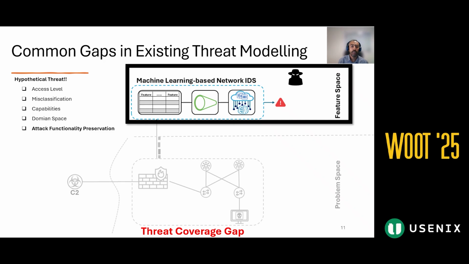Or about attack functionality preservation. Let's say the attacker goal is data exfiltration, which is happening in the problem space. So the main question is: how can we ensure that an adversarial example in the feature space alone still behaves like real malware and still achieves its goal?